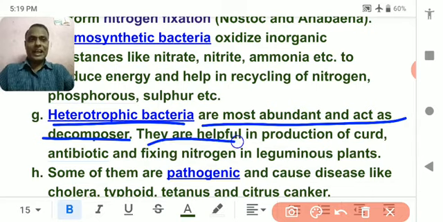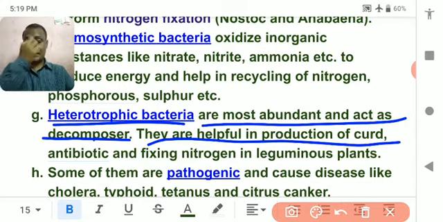They are helpful in production of curd. Like lactobacillus, which is utilized to make curd with the help of milk. So when we pour some lactobacillus in the milk, it converts the milk into curd. It is a kind of heterotrophic bacteria which coagulates the milk protein.